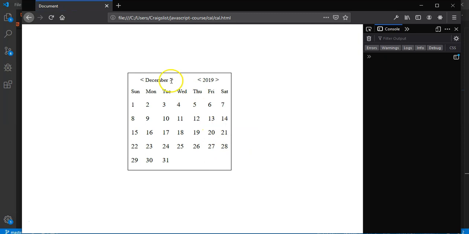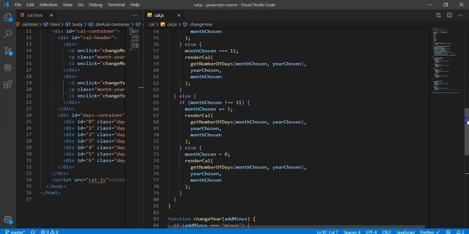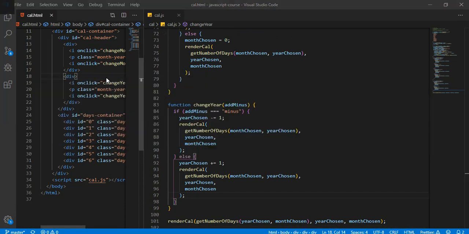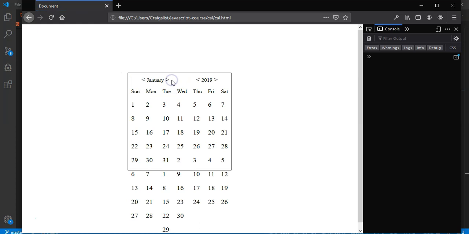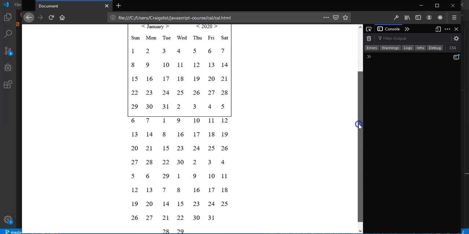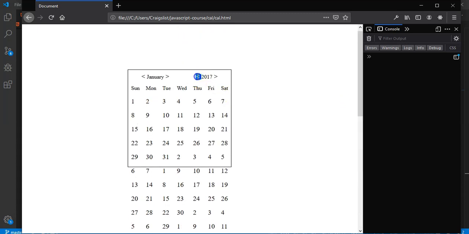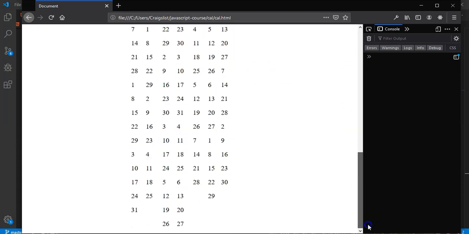So I'm going to save it. Let's click it. And we're not getting anything. Okay, that's disappointing. Render cal. Oh, you know what? I might need to save my HTML file. Let's go back, refresh. Okay. Not bad. Not exactly what we wanted, but not bad. Pretty good, actually. Okay, so we can change the year, and we're just adding the days onto the bottom, though.